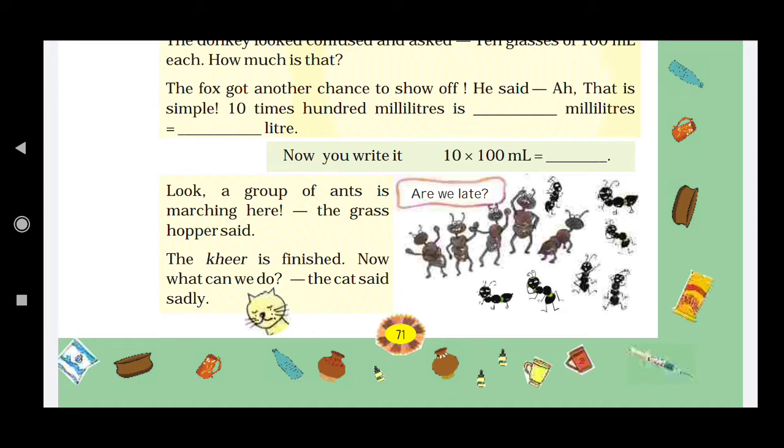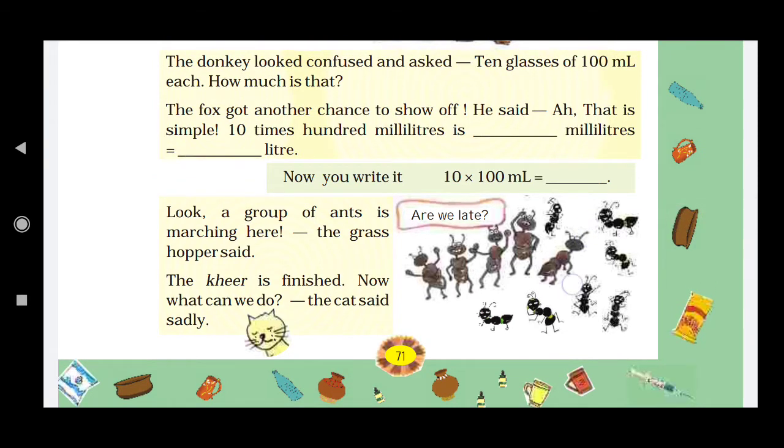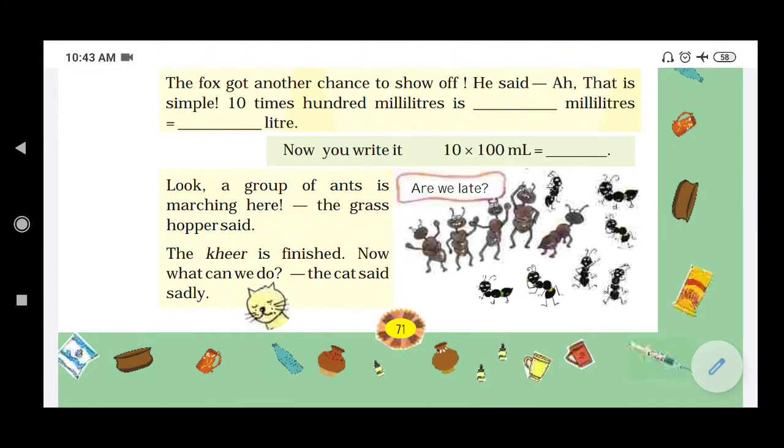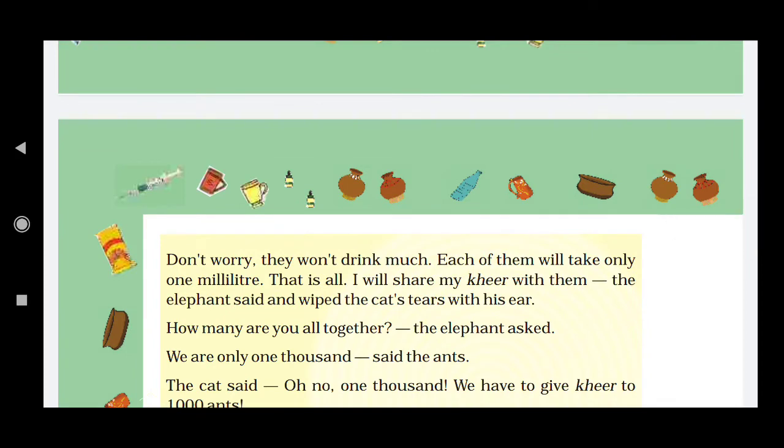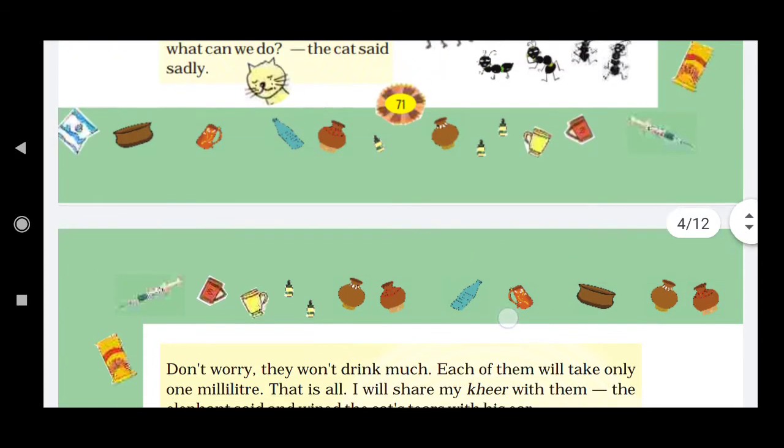So, we were dealing with chapter number 7, right? In the last lecture, we finished till page number 71. Now, moving further, let's see what is happening in the party first.